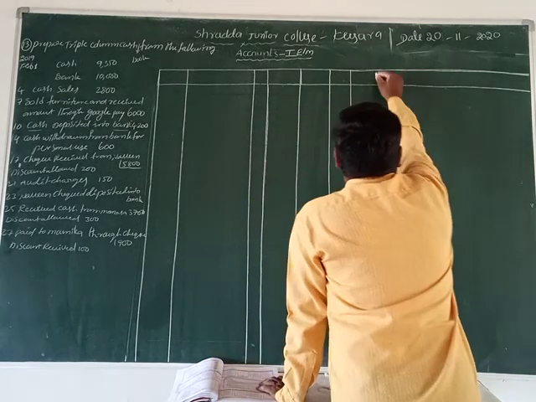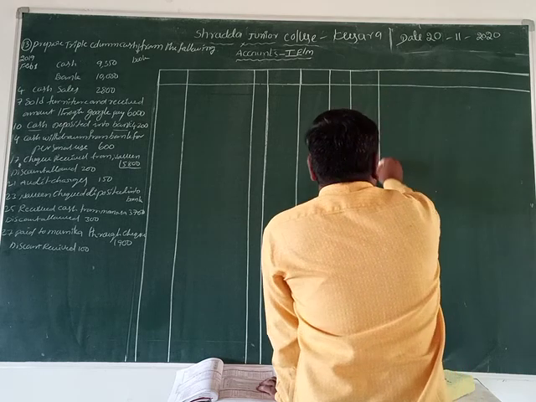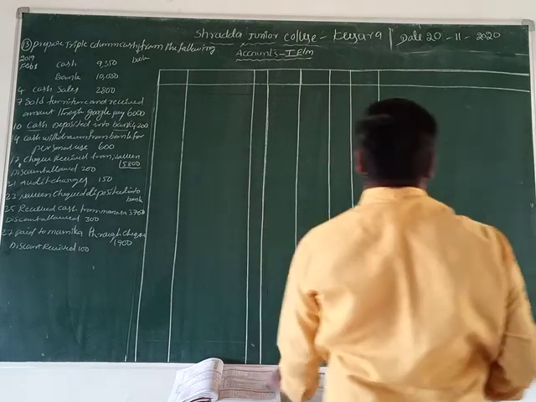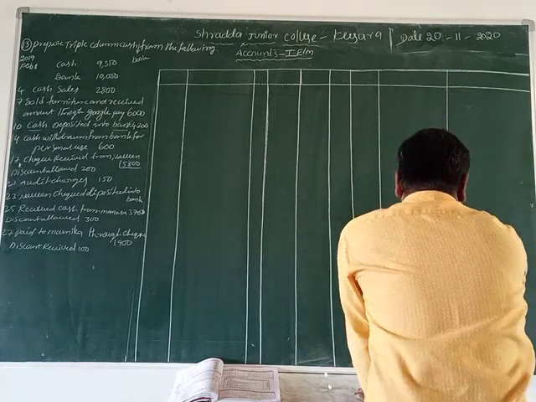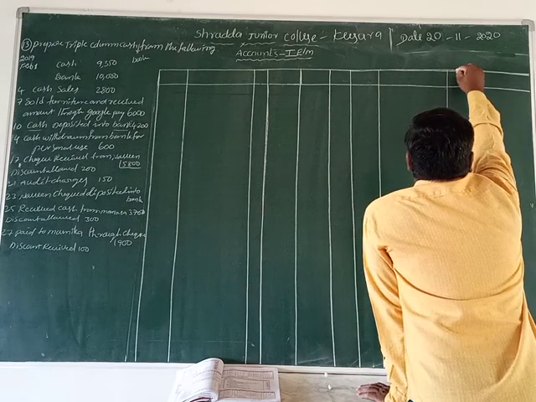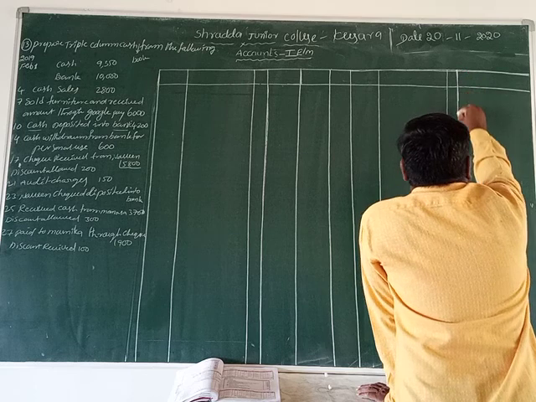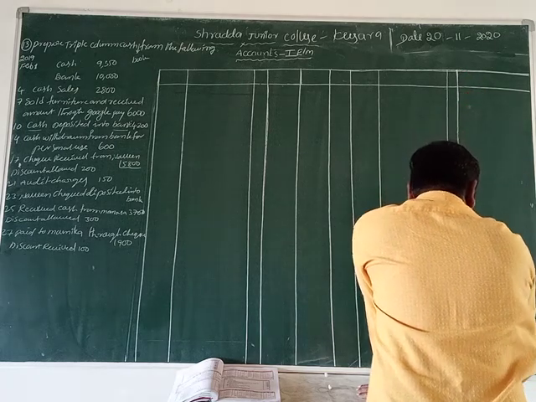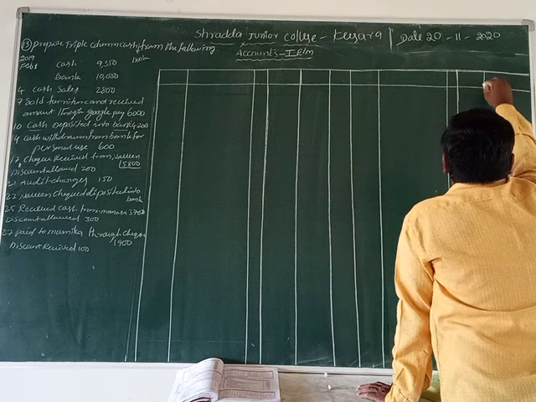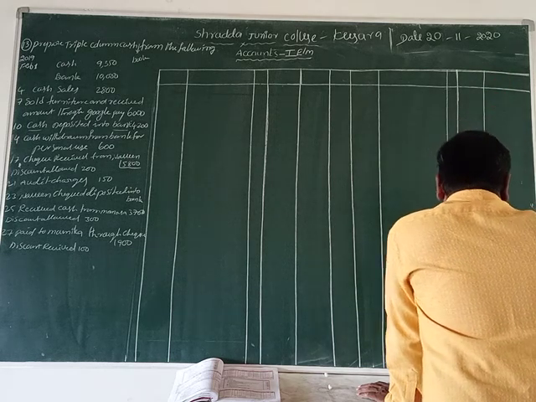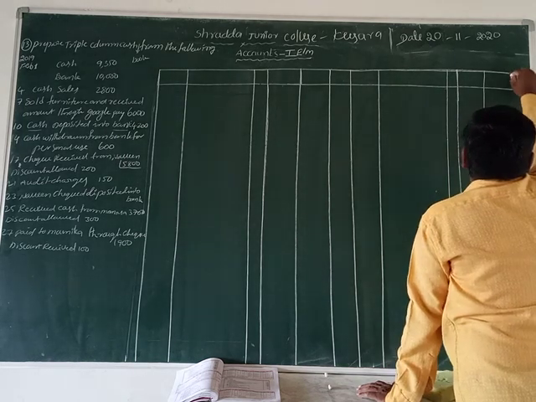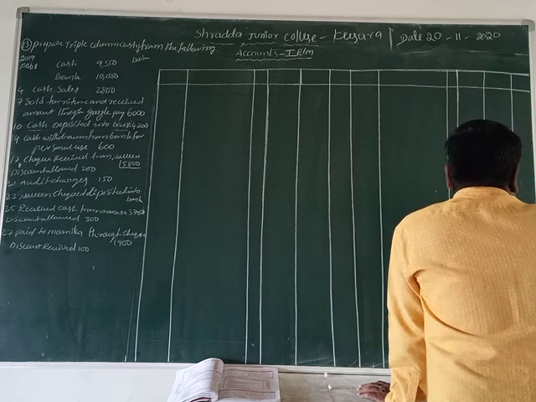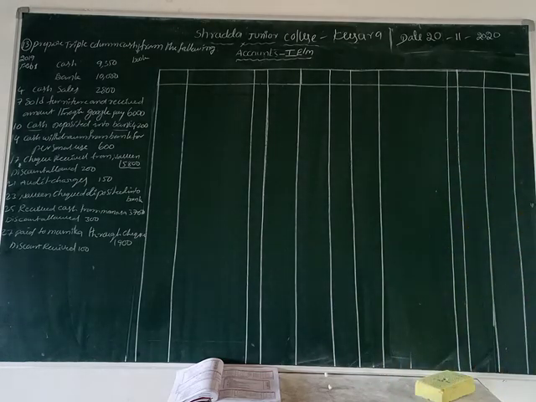At the same time, on the other side: date, particulars, LF, cash, bank, and discount received. Okay students, this is the three column cash book format.